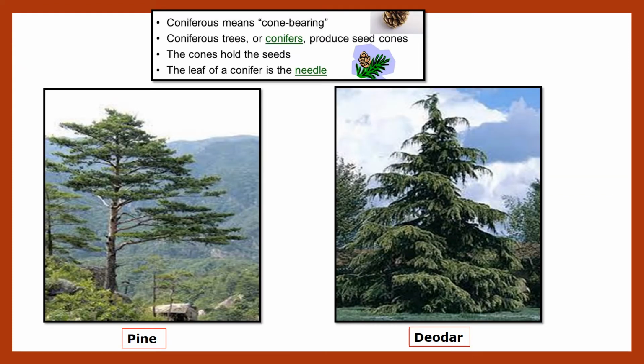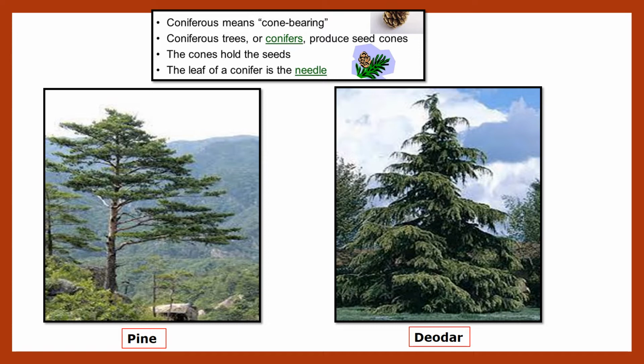Coniferous trees like pine and deodar. Coniferous means cone-bearing, that is, having a cone shape. You are looking, children, at an ice cream cone; just like that, the branches have a shape, that is coniferous. So cone-like shape is there, so it is called coniferous trees. Coniferous trees produce seed cones, and the cones hold these seeds. The leaf of a coniferous tree is needle-shaped, and due to that it is called coniferous.